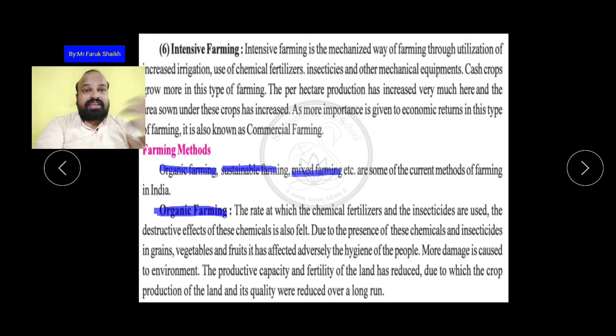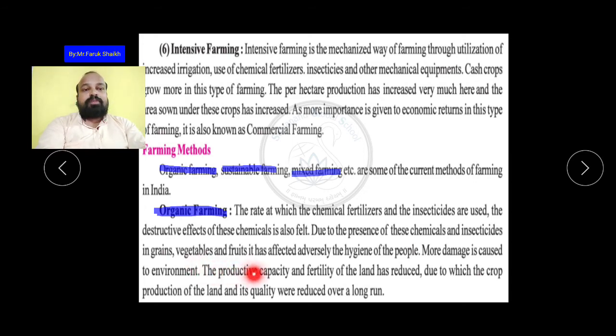And that is why we can see many cases of heart attack, blood pressure, diabetes, less immunity, cancer. Why? Because we are consuming these types of non-organic fruits. That is the reason. Okay, more damage is caused to the environment, and while sprinkling pesticides the environment also gets polluted, so it is damage to the environment too.